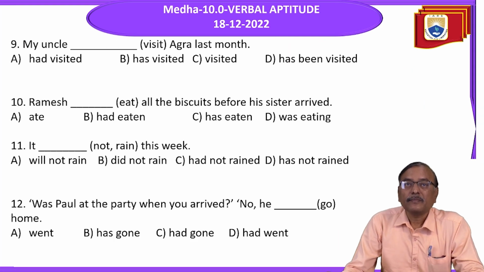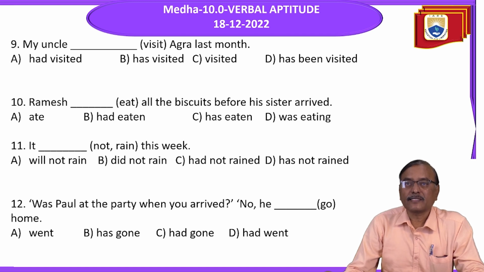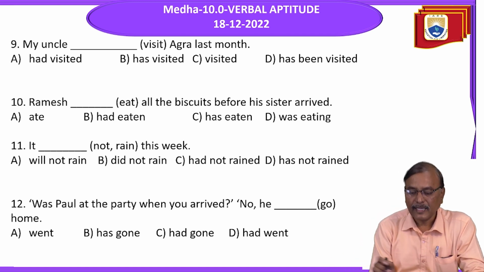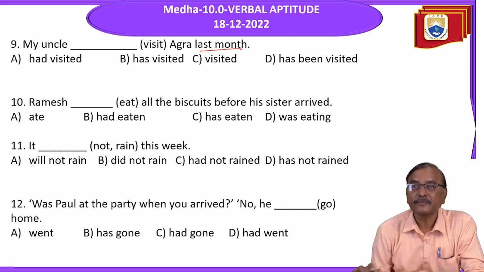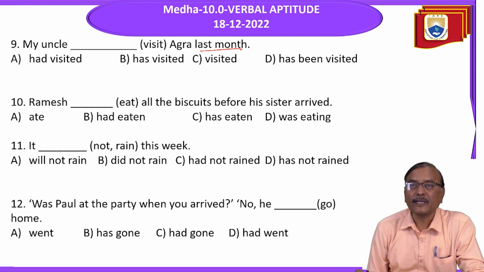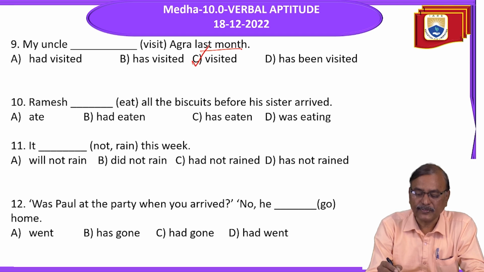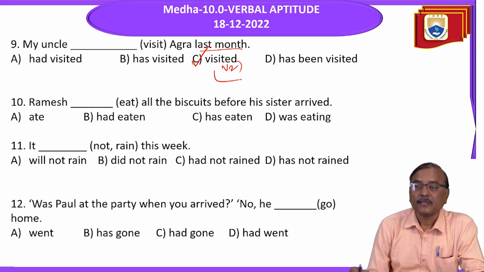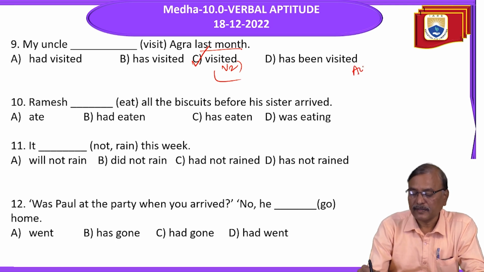Next, my uncle dash visit Agra last month. This is a completed action and time is mentioned. When time is mentioned for completed actions, use the simple past, that is V2 form. Just V2 form. So answer is here C.